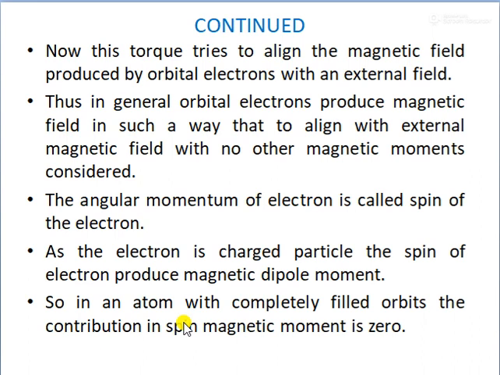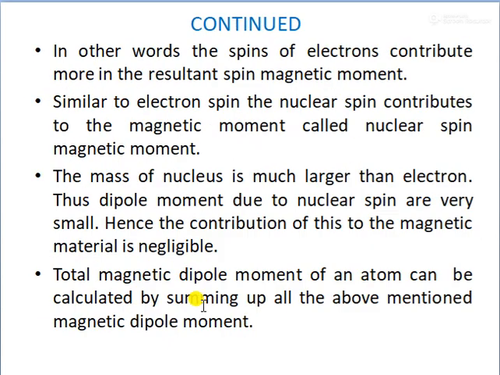In an atom with completely filled orbits, the contribution to the spin magnetic moment is zero. In other words, the spins of electrons contribute more to the resultant spin magnetic moment. It is a much larger contribution among all the magnetic moments, in the total resultant magnetic moment.